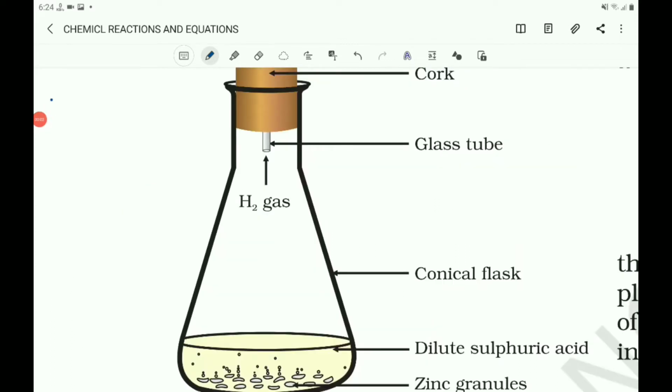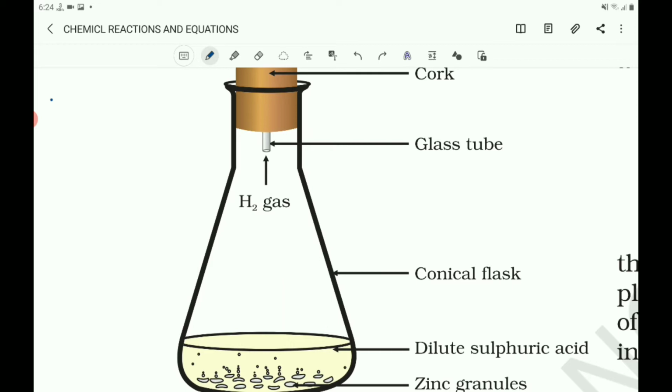And one more activity you can do here. The second activity you can do here: take a few zinc granules in a conical flask, or a test tube also.